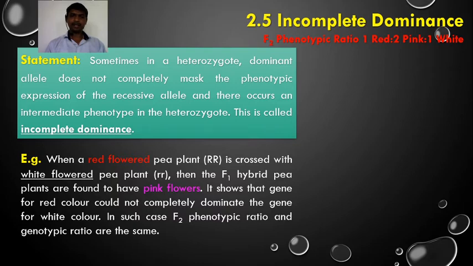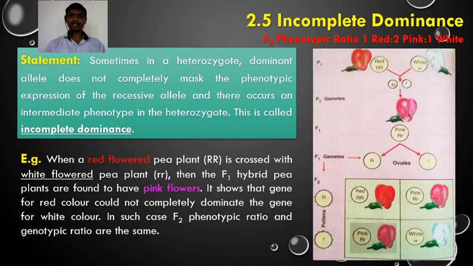But according to incomplete dominance, what do we get in the F1 hybrid? It has pink flowered pea plants. So it shows that the gene for red color could not completely dominate the gene for white color. In such a case, the F2 phenotypic ratio and genotypic ratio are the same. So here, when a cross is made between a red flowered pea plant and a white flowered pea plant, the genotype for the red flowered pea plant is capital R, and for the white flowered pea plant it is small r.